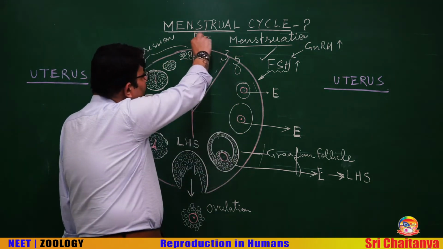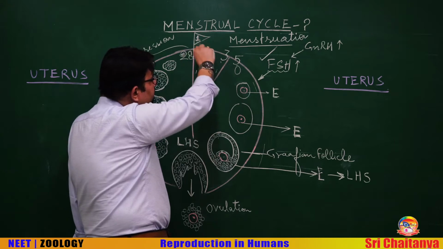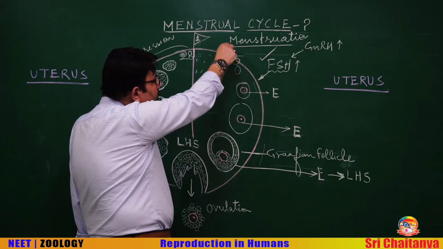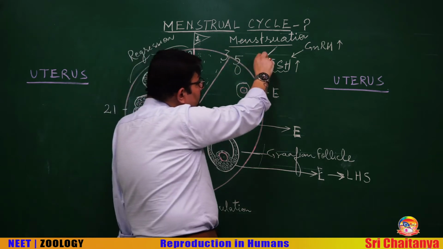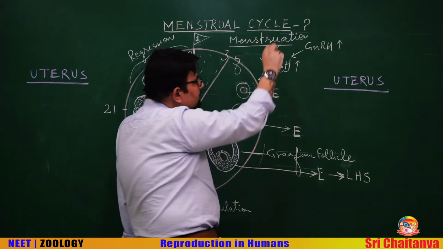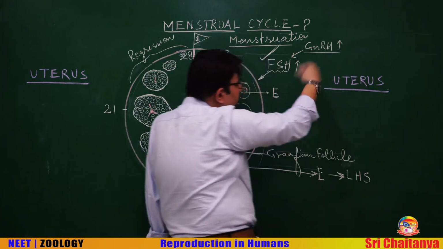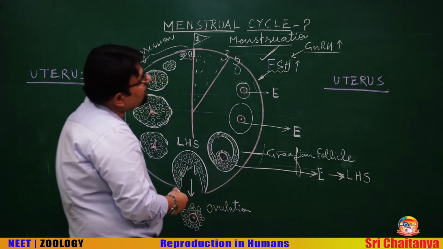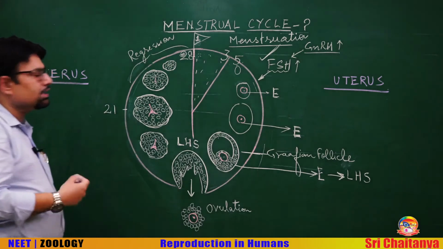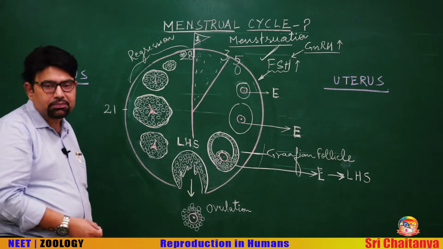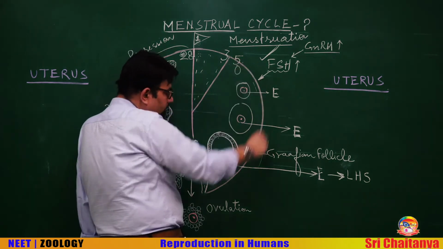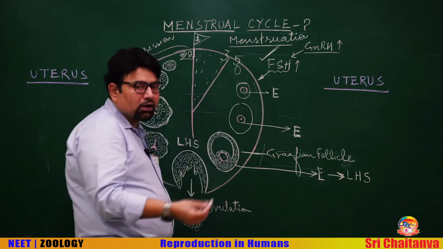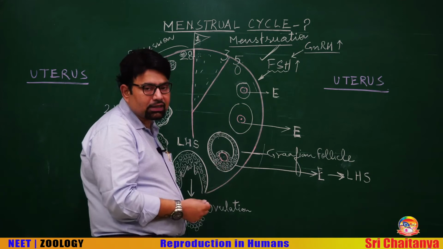So, this is the menstrual cycle diagram we have made so far. The first day of bleeding is the first day of the cycle. The bleeding continues for 3 to 5 days. Then GnRH starts secreting from the hypothalamus, which causes the release of FSH from the pituitary. FSH helps in the development of follicle in the ovary.